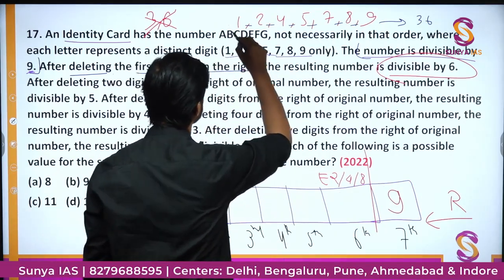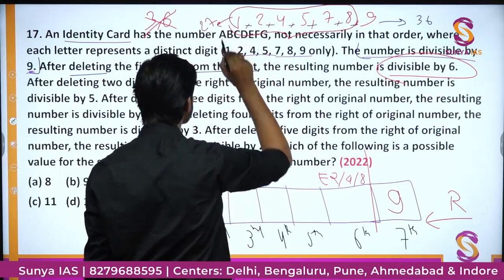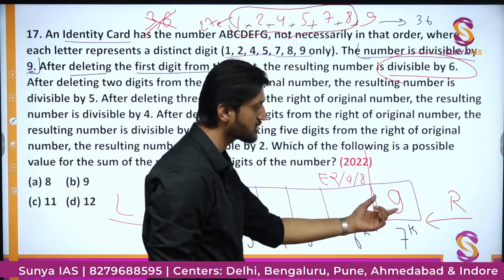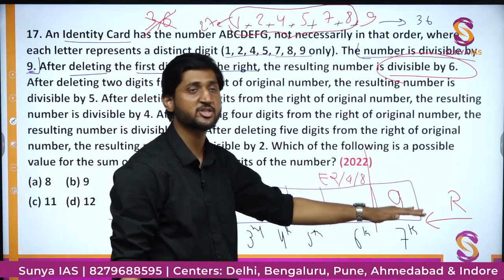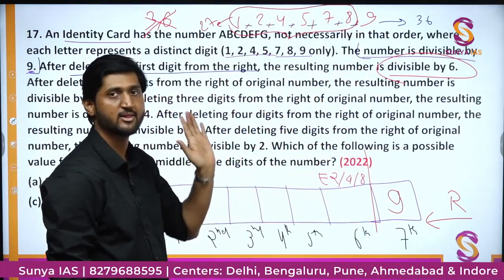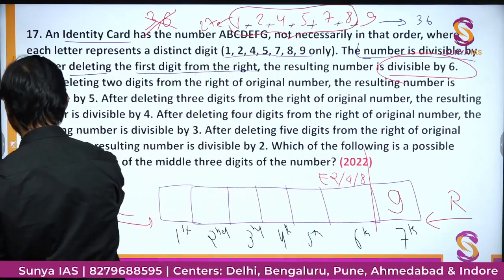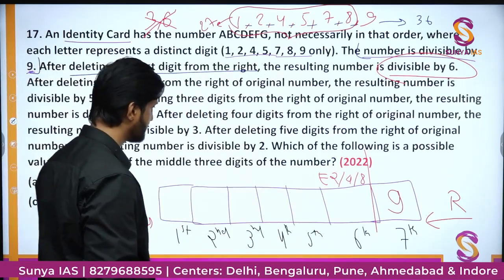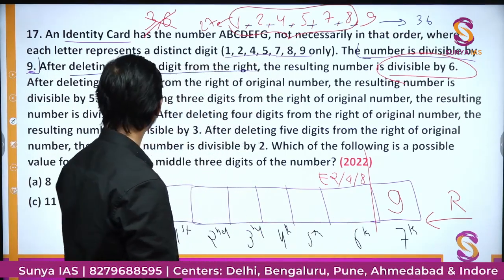So when you add all these up, definitely you get a 27. That is divisible by 3, and therefore we can say this last digit is 9, because except that 9 we cannot eliminate any other digit because the sum will not be divisible by 3. Okay, so that is slightly complex, but I have explained it twice. I think that would work. And now this digit is going to be an even digit. Okay, we will move further now.